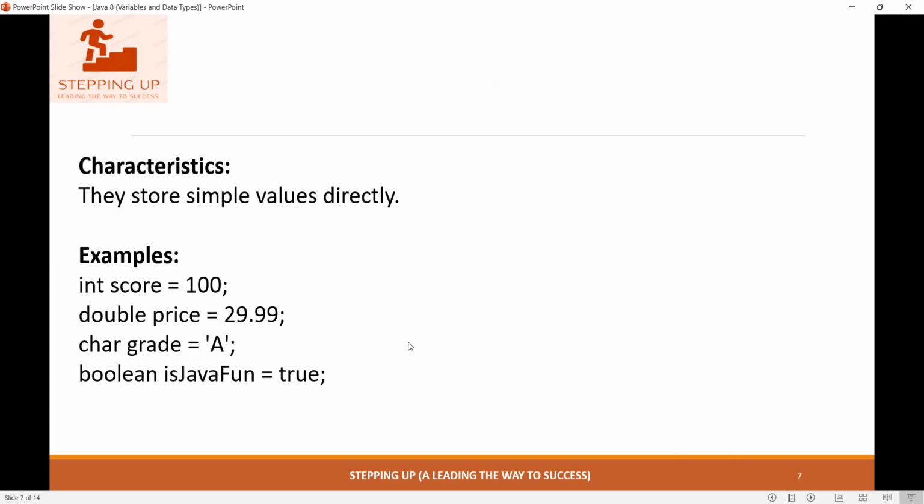How do we use them? First, their characteristic is that they simply store the values. Int is for integer values; we store, like, int score in numbers only. Double price is a number in decimals, like 29.99. Char is for characters like 'a', and it is always represented in single quotes. Boolean is either true or false. So through this example, I think it's clear how to represent them.